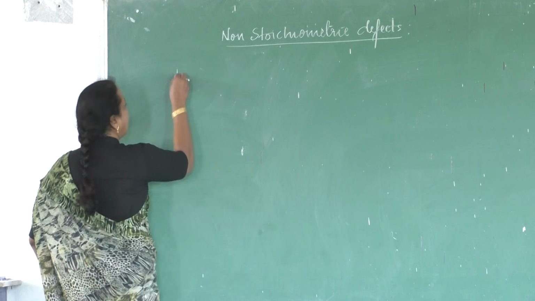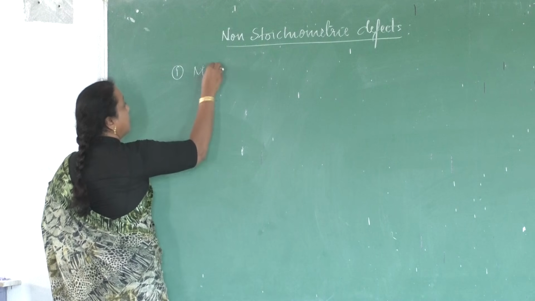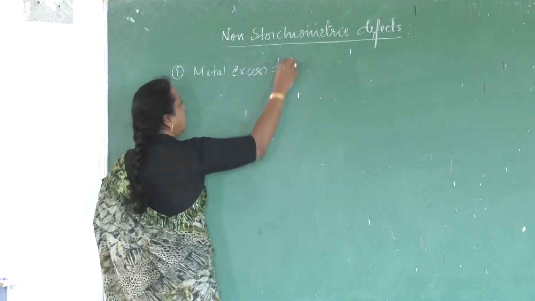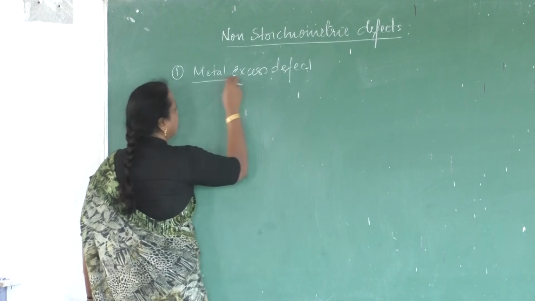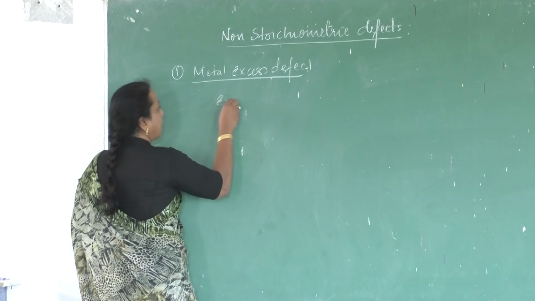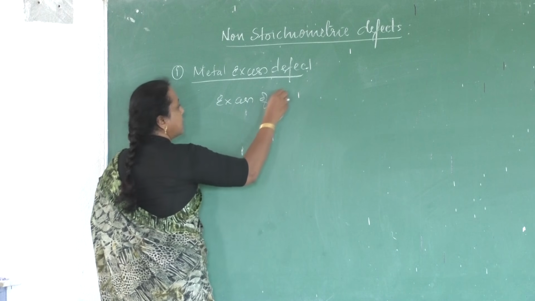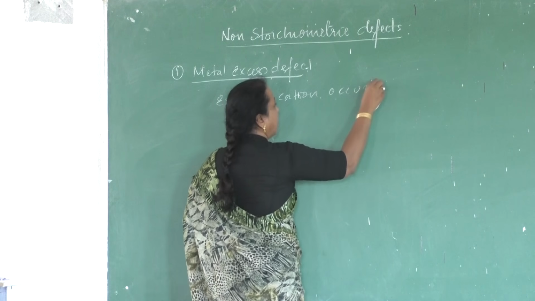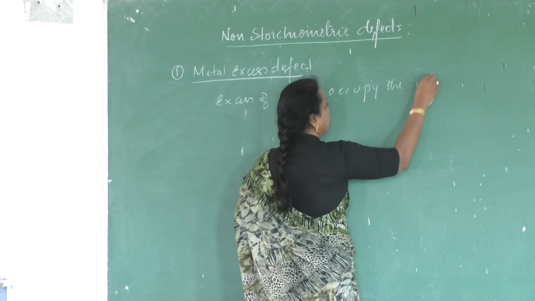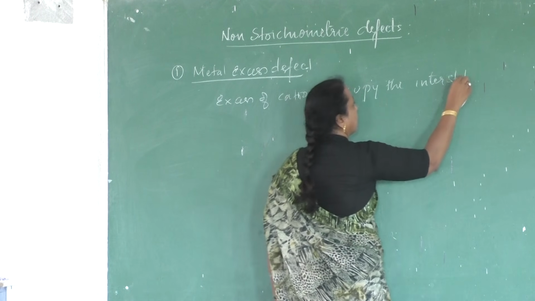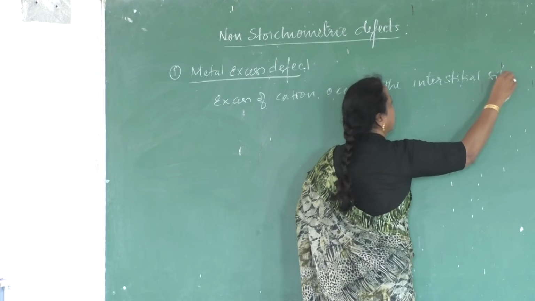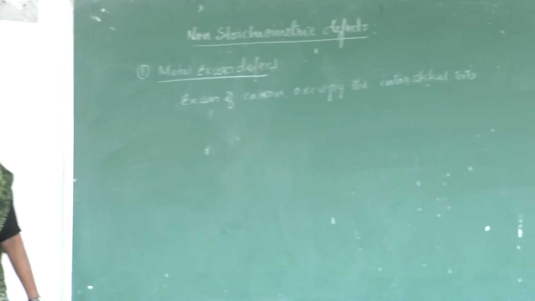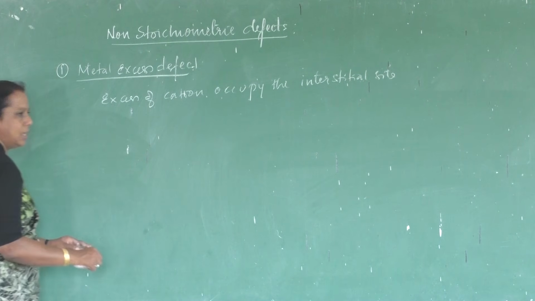One kind of metal excess defect I am going to take, metal excess defect of one type, in which excess of cation occupies the interstitial site. Excess of metal ion is going to occupy the interstitial site. It is not present in the lattice site.